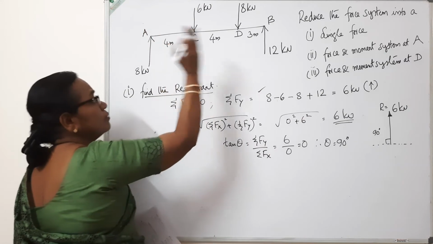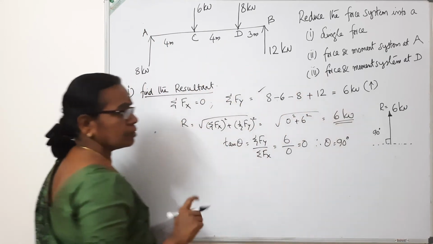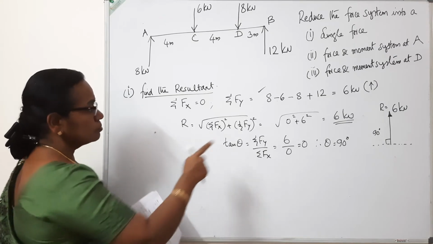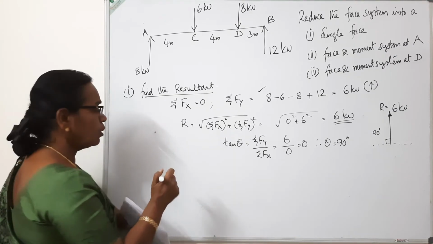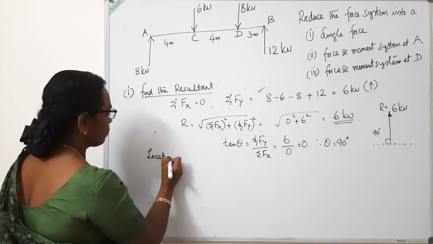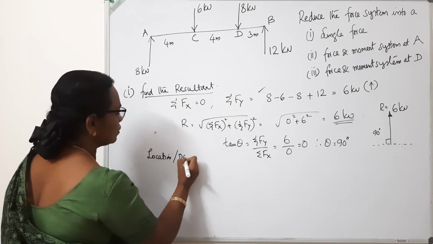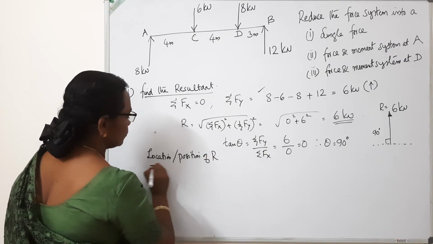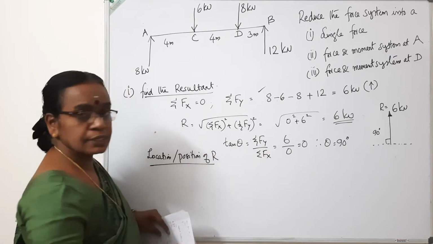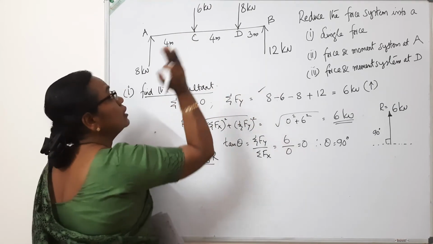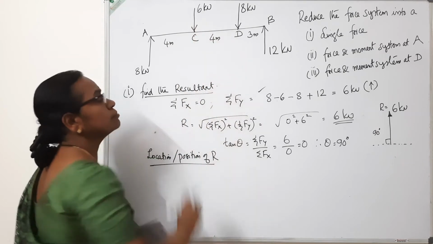Since there are only vertical forces, the algebraic sum of the vertical forces will be the single force which replaces the entire system. Now, this is not complete, we have to find out the location also. So to find the location or position of the resultant, we have got the value 6 kilonewton. If we replace the system by 6 kilonewton, let us find out where it should act.